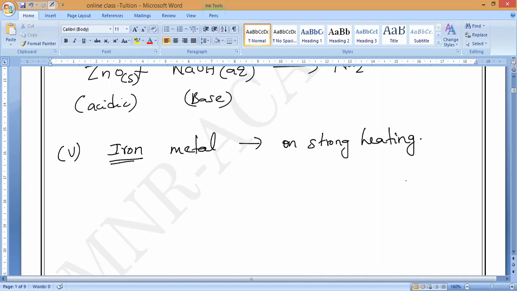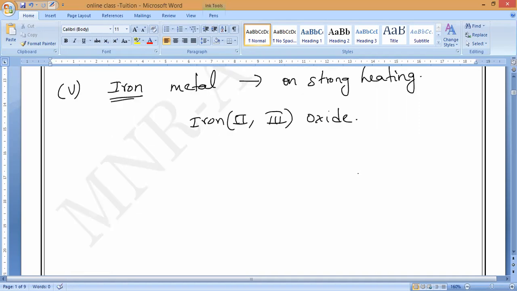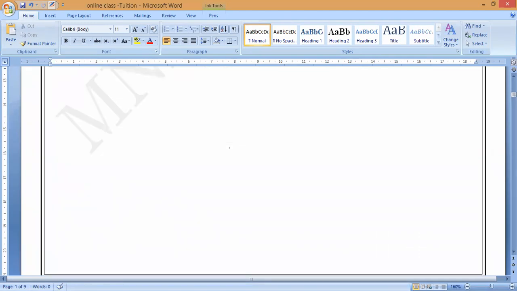Remember all of you, guys. On strong heating, iron will react with oxygen of air to form iron 2,3 oxide. That is what we have to remember. On strong heating, iron will react with oxygen and form iron 2,3 oxide. Understand? Respond to me, please.